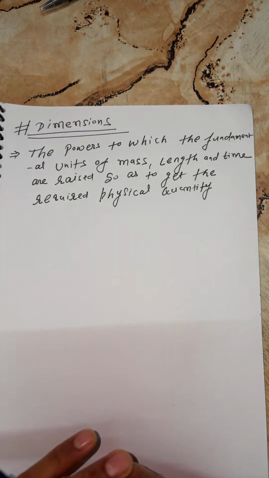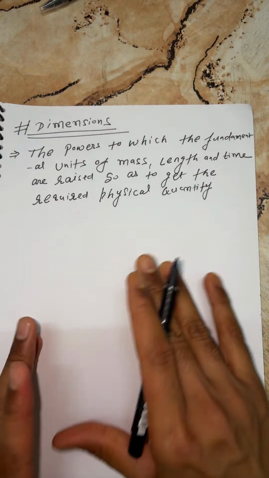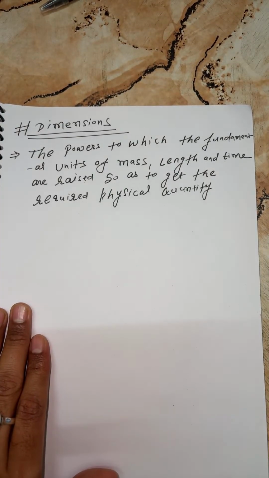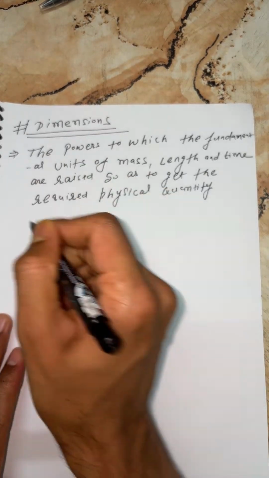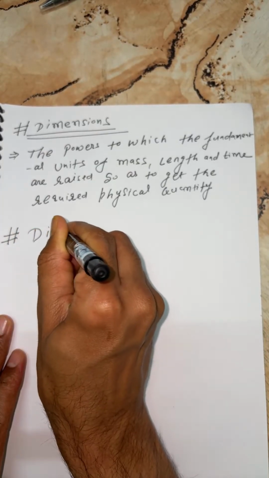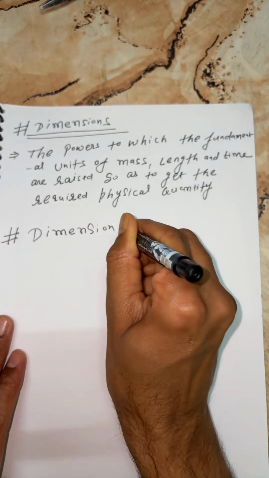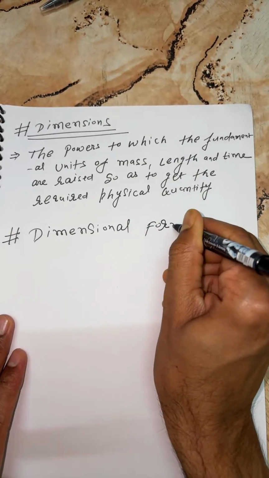Now, students, have a look here. Dimensions: to get a physical quantity, let us suppose you take force. So force, I can say, is mass times acceleration, because I'll prove what the dimensions are. I'll give the example here. So this is dimension, students. Next, that is dimensional formula. This is dimensional formula.